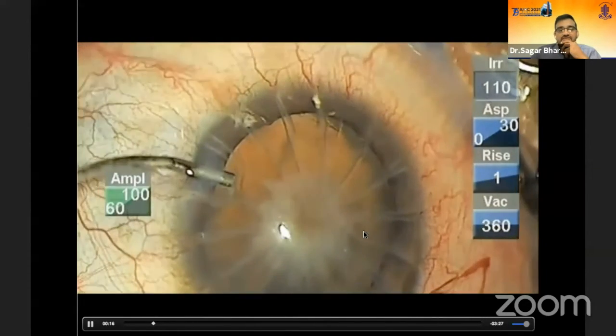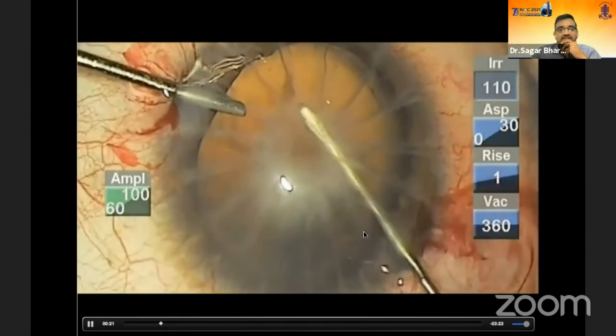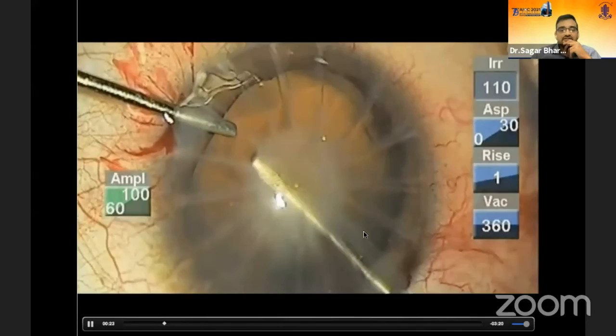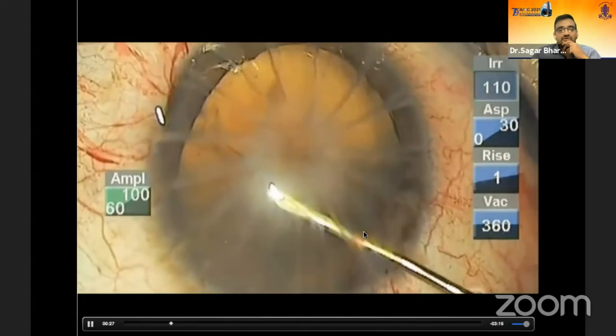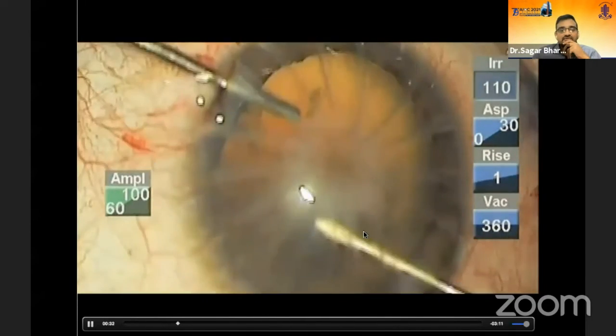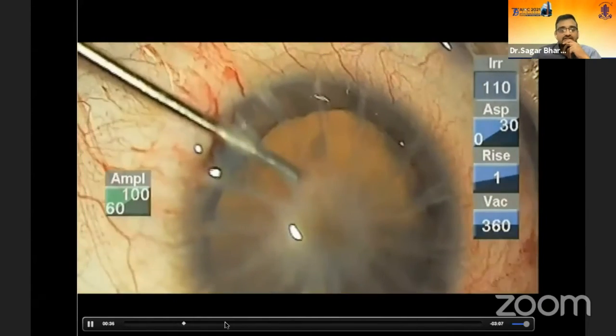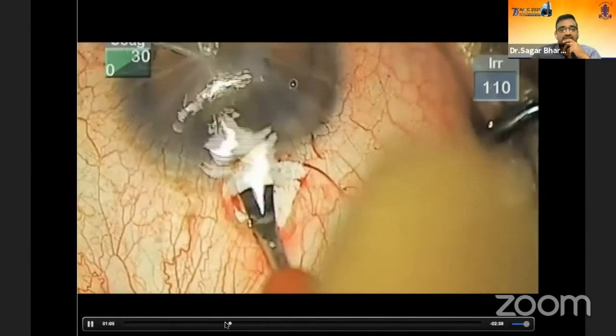So the challenge in this case was basically to get the rhexis correct. So the rhexis was the main difficulty in this case. And with the tilt of the globe, we were able to get the rhexis done. And here we are completing the rhexis. And again, we are making a scleral incision here.